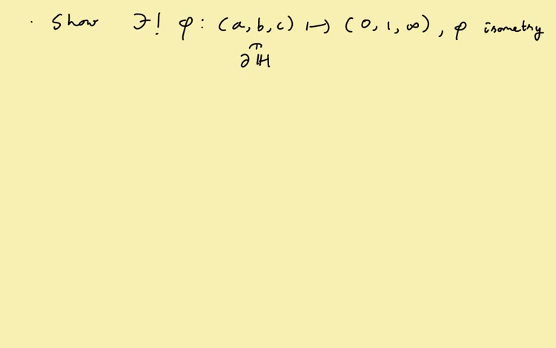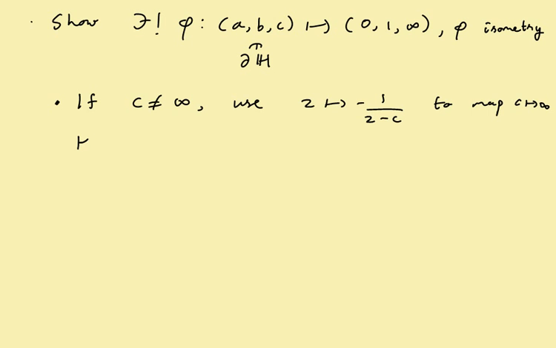So firstly, if C is not infinity, you use z goes to -1 over z minus C to map it to infinity. Hence you can assume C equals infinity. So we apply one map first, which will send C to infinity.